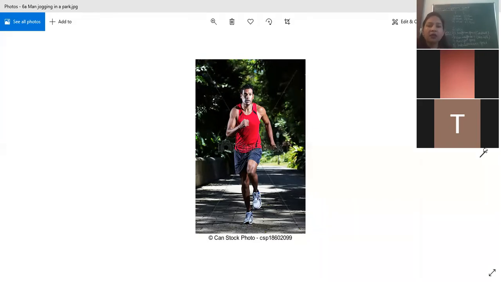So human being is not a machinery. He can't be covering equal distance in equal intervals of time. So his motion will always be non-uniform speed. Okay, so write down motion of a man jogging in a park.